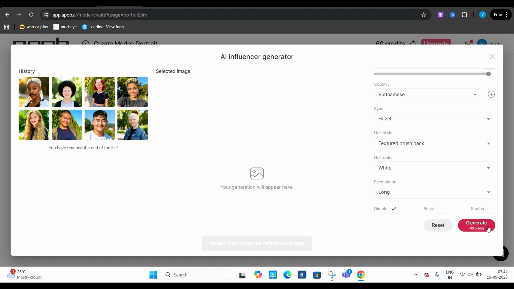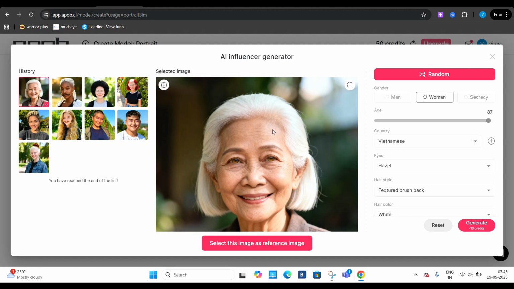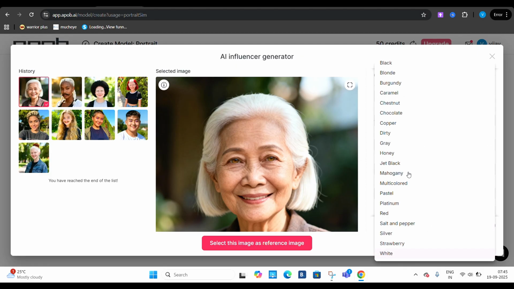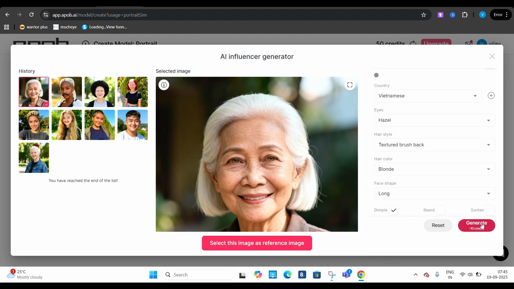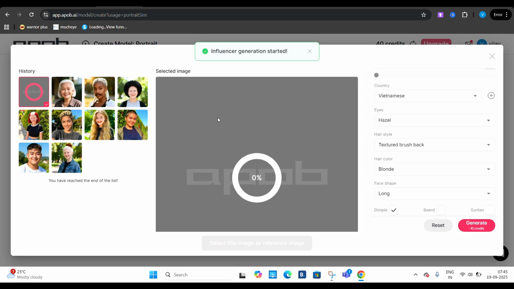It's going to cost you 10 credits. Every result looks insanely photorealistic, like a real person who just stepped out of a high-end fashion shoot. So I got an old grandma over here. If you want to take this as the reference image, you can go ahead and take it. And again, if you want her to be 18 years old, that's also possible. Maybe let's keep the hair color blonde, and let's go ahead and generate and see.